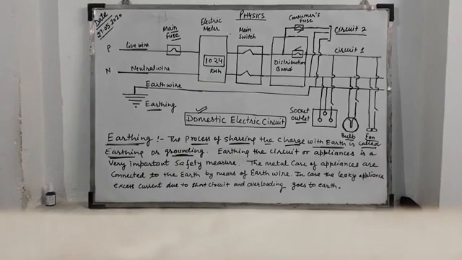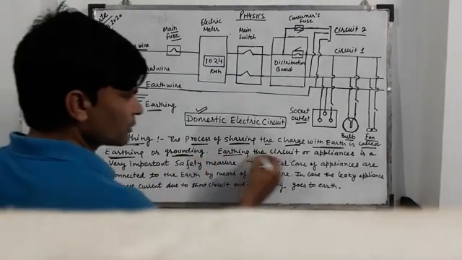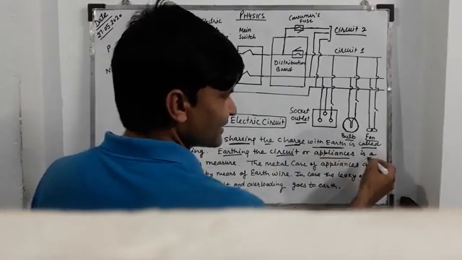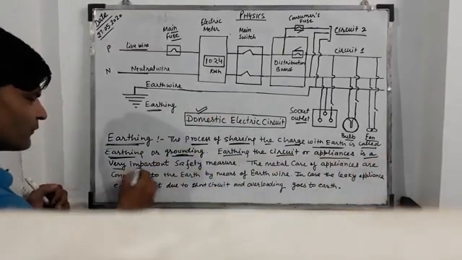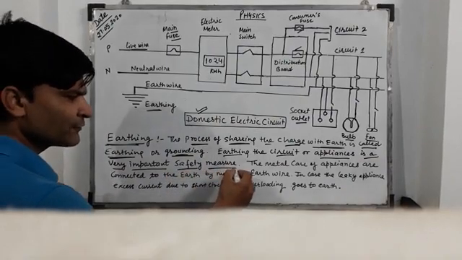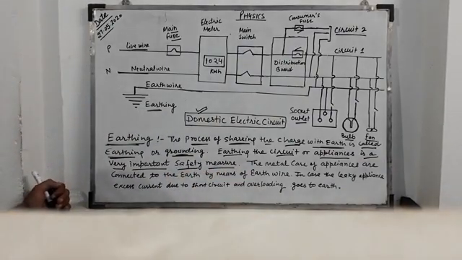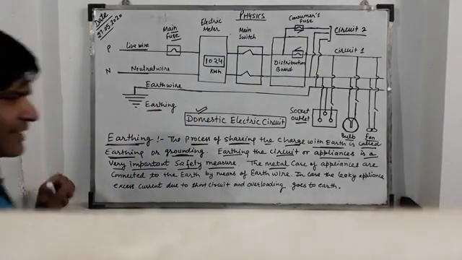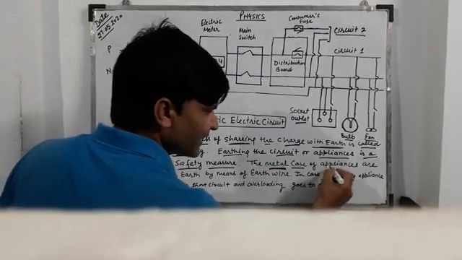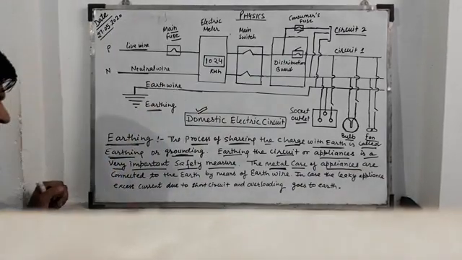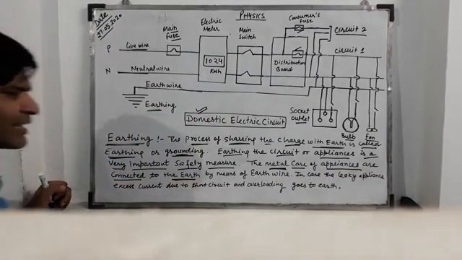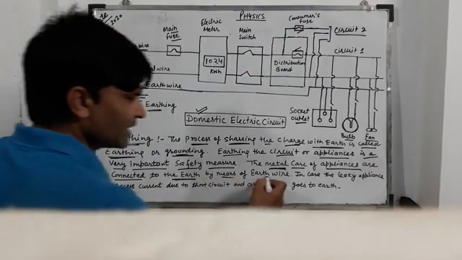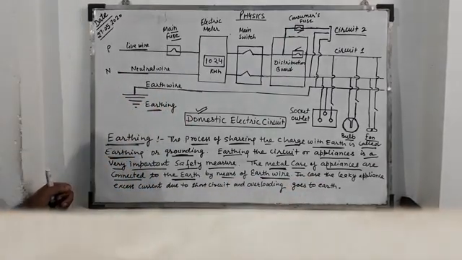Earthing the circuit or appliances is a very important safety measure. How? The metal case of appliances is connected to earth by means of an earth wire.